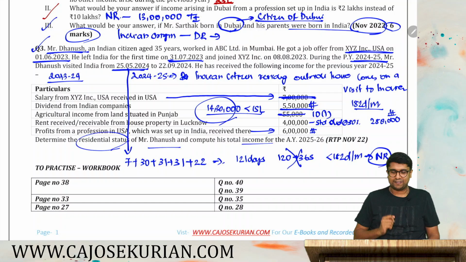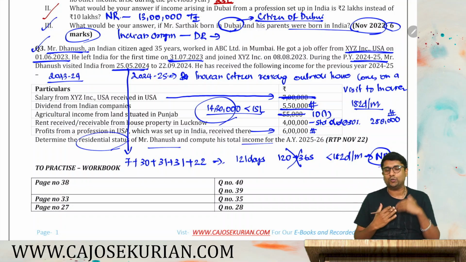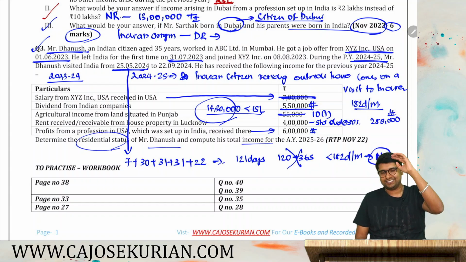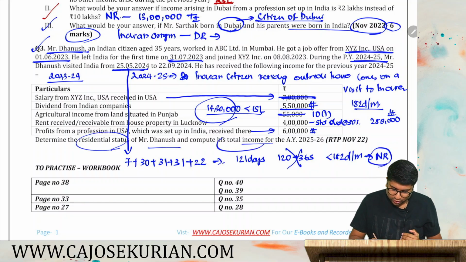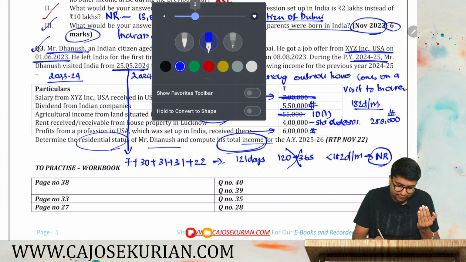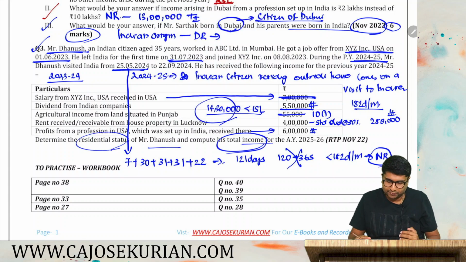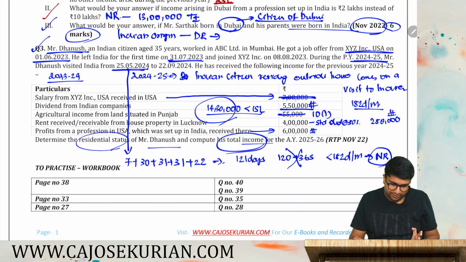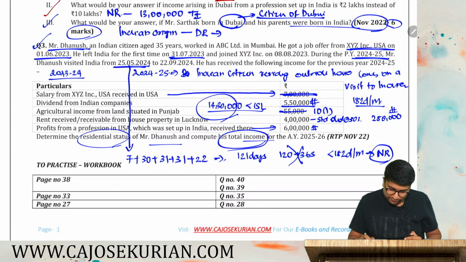You understood or not? So first of all, you need to identify the type of SSC that they are testing. Based on that only you apply the conditions, whether it is 182, whether it is 60 plus 365, whether it is 120 plus 365, or whether it is deemed resident. So always identify the SSC. Now compute his total income as well. If he is a non-resident, then which all are the income that will form part of the total income? Let's consider.